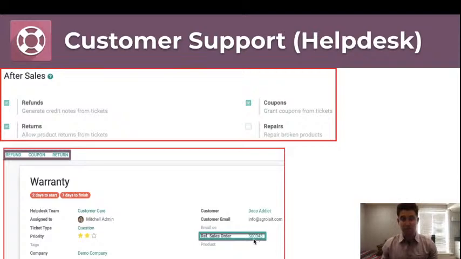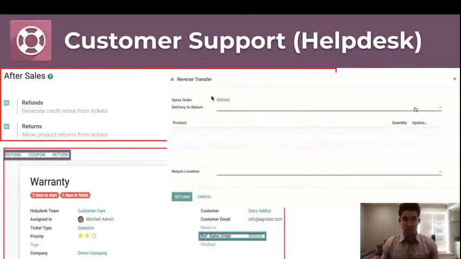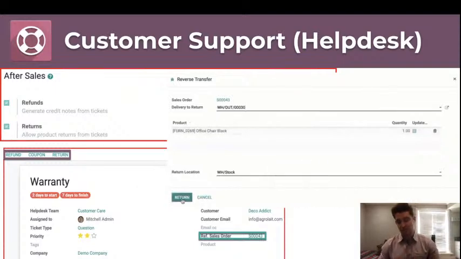We can link it to a particular sales order, and then directly from here we can create the process of returns as well. If we have a return that we need to manage, as we've tied it to that sales order, we're going to see that the sales order is automatically pulled here. From there, we can pull the corresponding delivery order that it came from, which will pull the product, and then we can set up where we're going to return that product, and automate the drafting of a receipt where we're expecting to receive it. And so we have a really tight tie-in between our post-sales and our inventory solution to, again, make sure we have as live and as real-time a look at our inventory values as we possibly can.